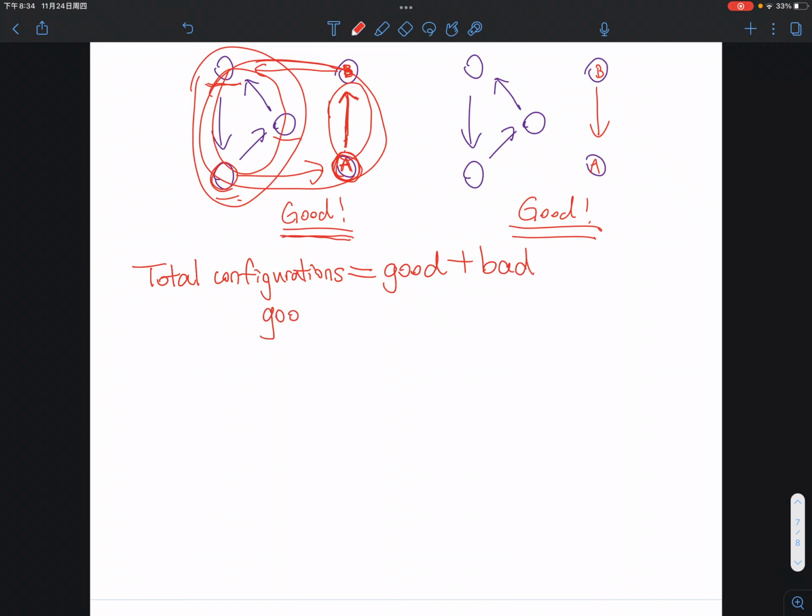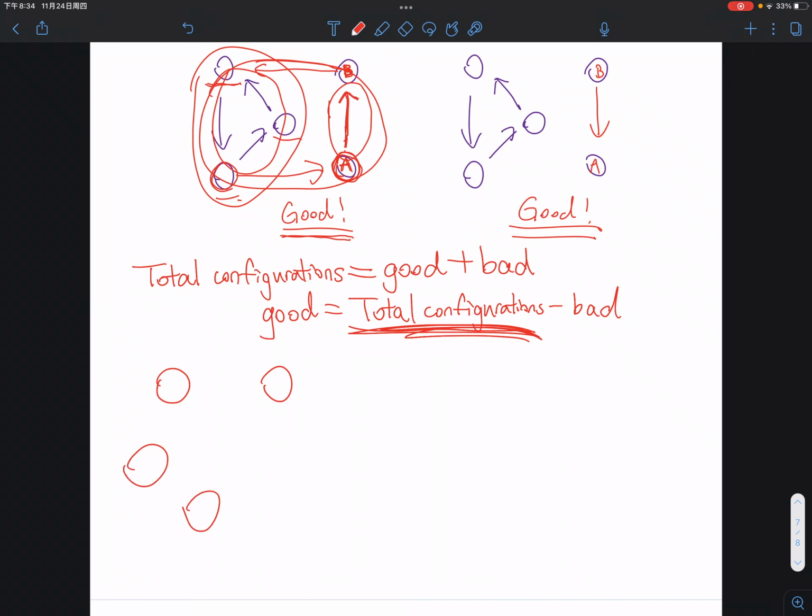And if we were to rearrange the equation, we'll get good configuration equals total configurations minus bad configurations. Okay, so how many total configurations do we have? Think about this. There are 1, 2, 3, 4, 5 towns, right? And we're going to have exactly one road in between each pair of towns.